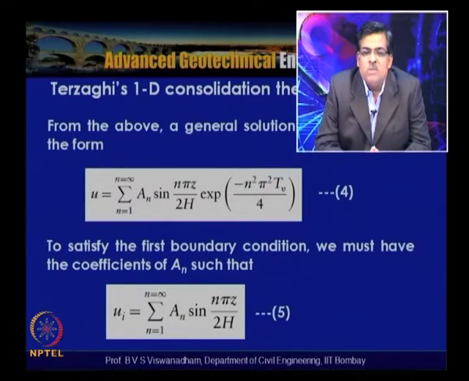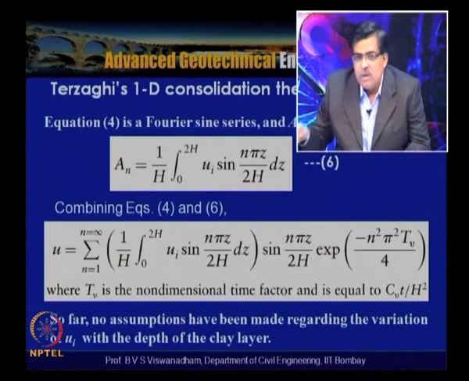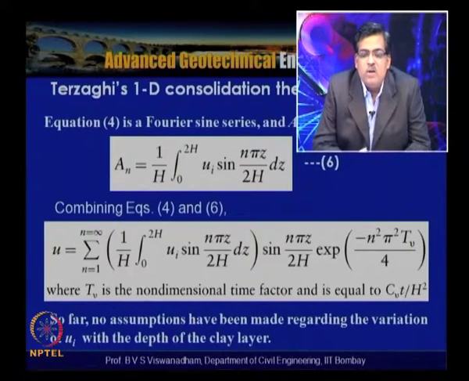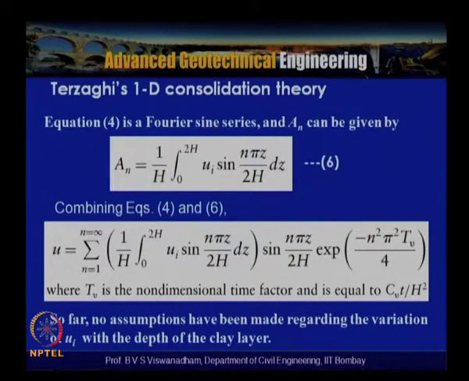To satisfy the first boundary condition, we must have the coefficient An such that Ui is equal to the sum from n equal to 1 to infinity of An sin(n pi z by 2H). This we have put as equation 5. Now this is a Fourier sine series, and An can be given by An is equal to 1 by H integral from 0 to 2H of Ui sin(n pi z by 2H) dz.